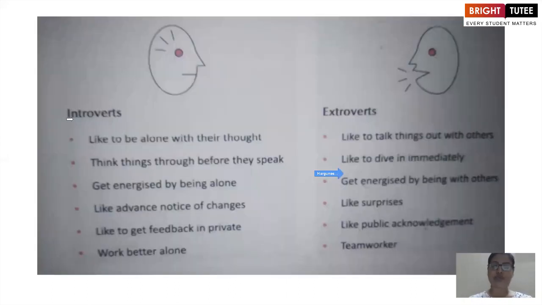Now you have introverts over here on this particular left side of the image, and extroverts are there on the right side of the image. You can see that in the image also, symbolically it is denoted that they have their mouths closed. They're not talking. On the other hand, extroverts, you can see that they are speaking something, just the way it is usually. So introverts like to be alone with their thought.